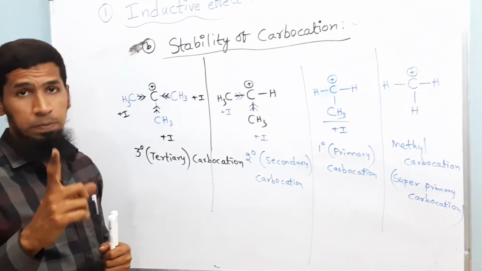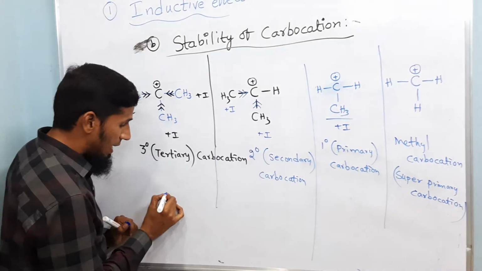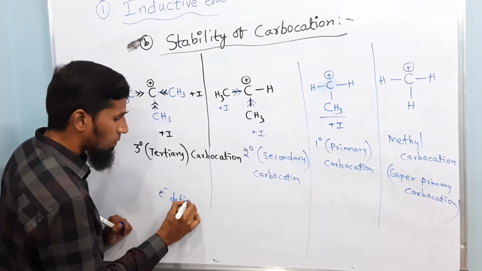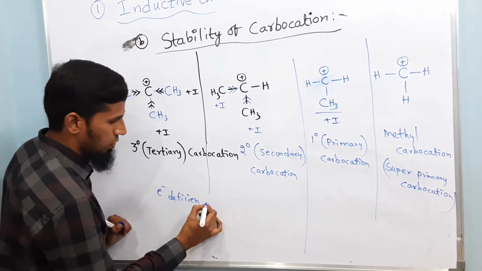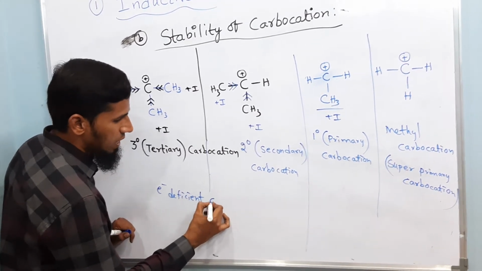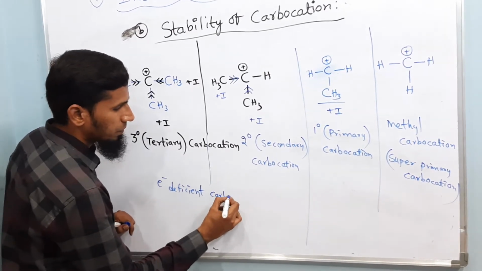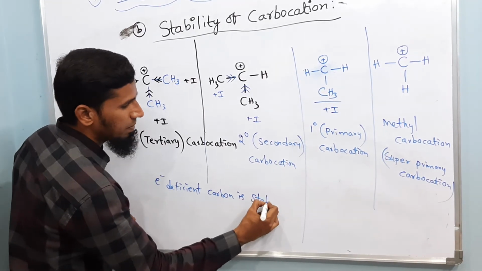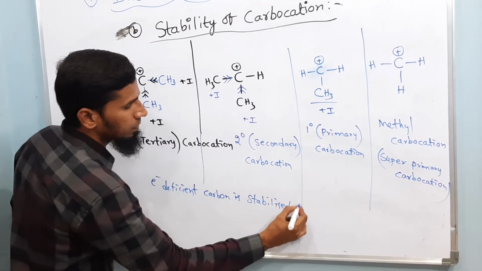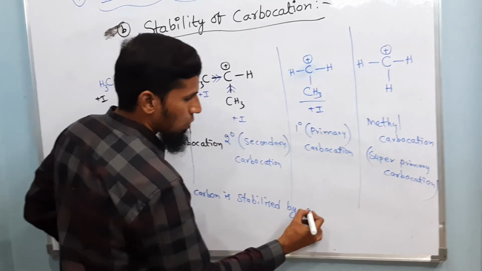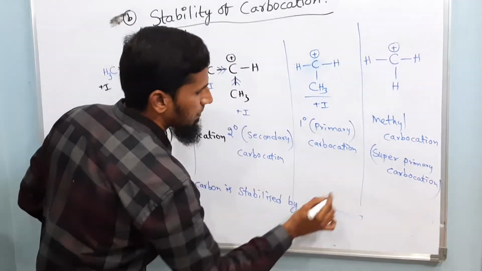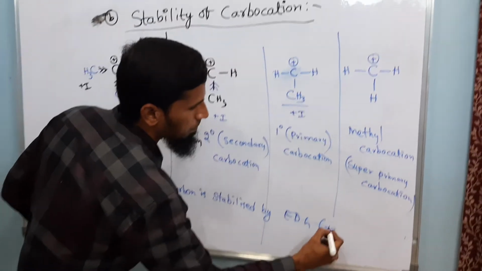Electron donating groups. Try to understand that. Electron deficient carbon is stabilized by electron donating groups, EDG, that is plus I groups.